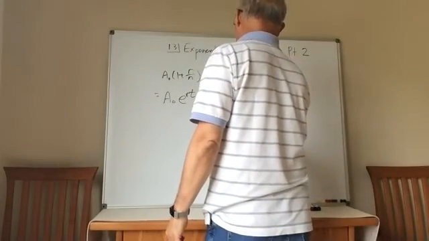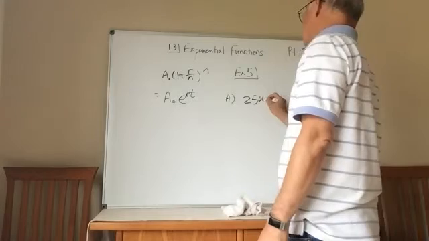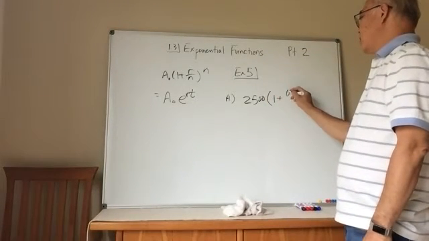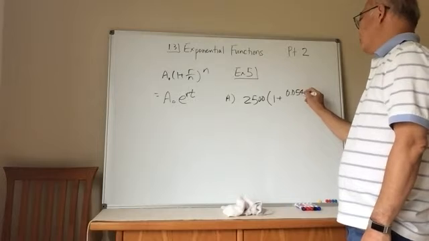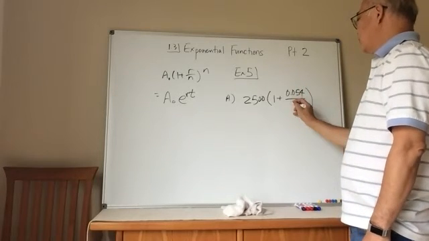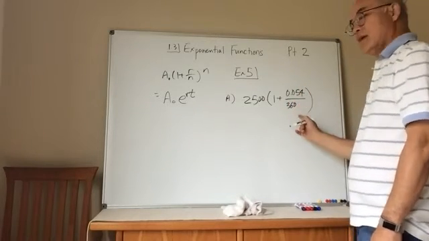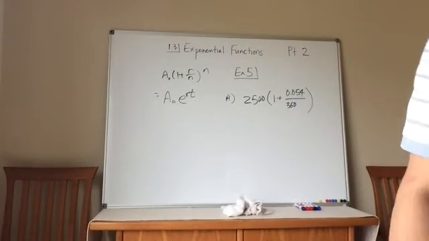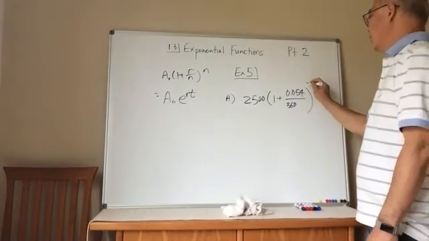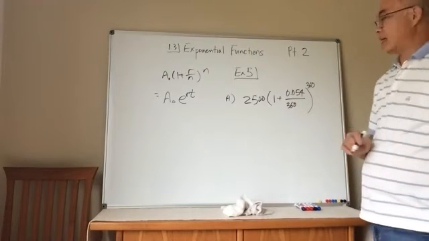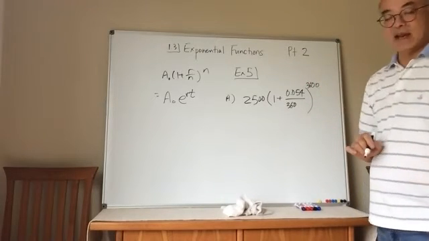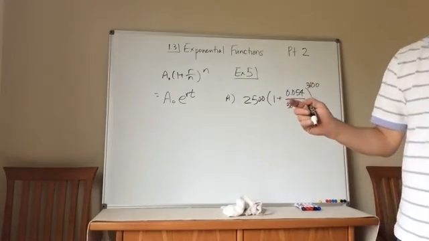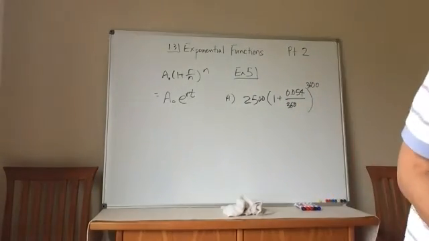A, I am initially investing this amount, 1 plus, and it is an APR of 0.054, but I am doing this 360, daily, for how many years? 10 years. So I actually compounded it 360 times 10. So the thing up here is going to be 3,600. So that's how I would calculate that.